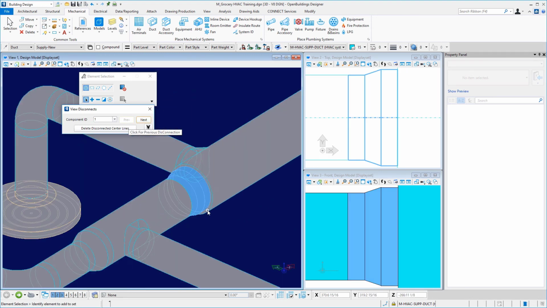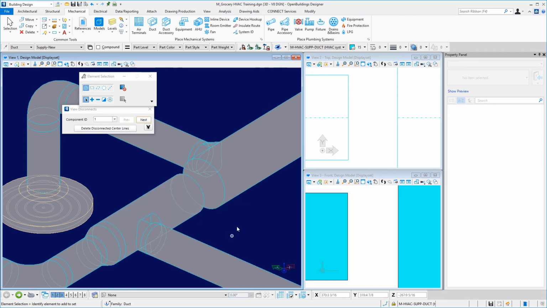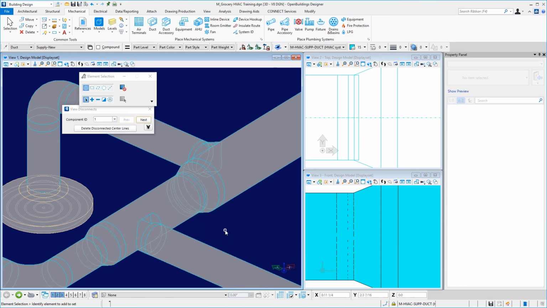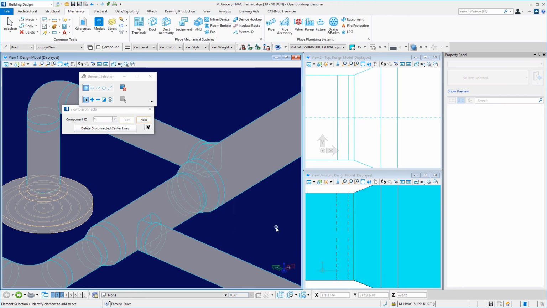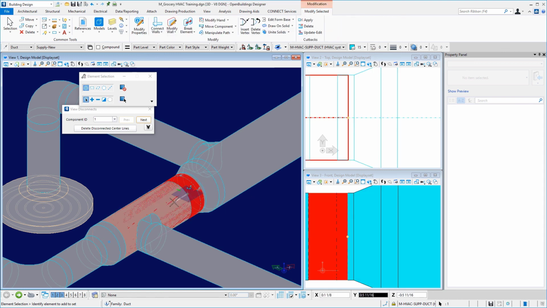And one more here at the end. I'll come in here and delete that one. Place a 16-inch round. Again, to get a nice transition in my model. And just to make sure my connectivity is good here.